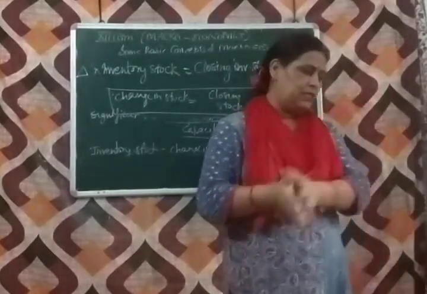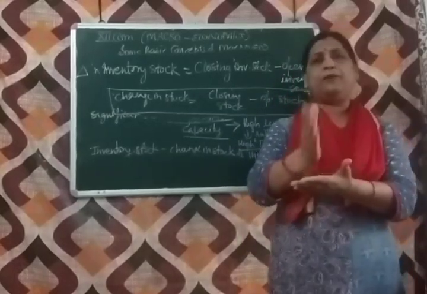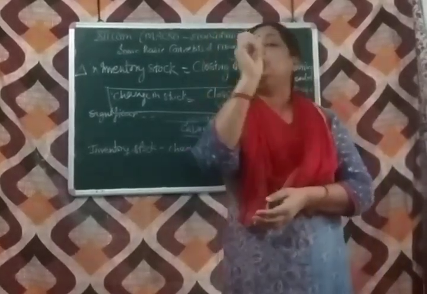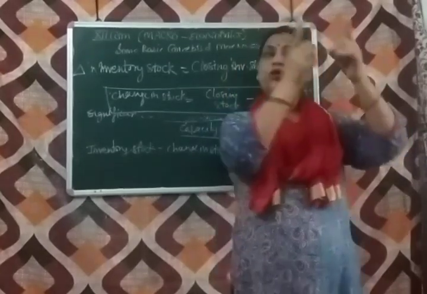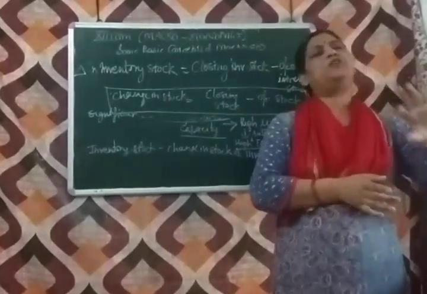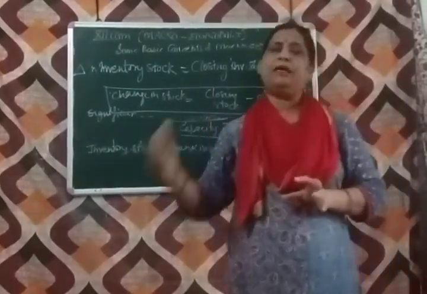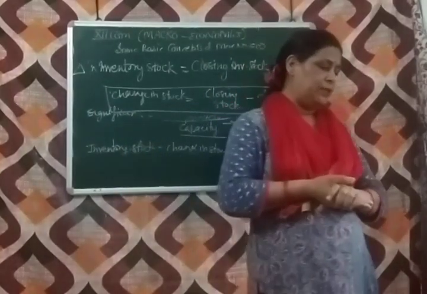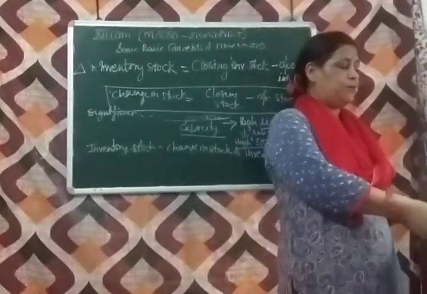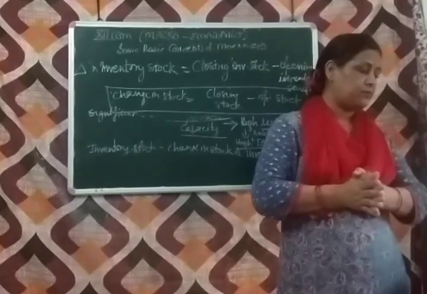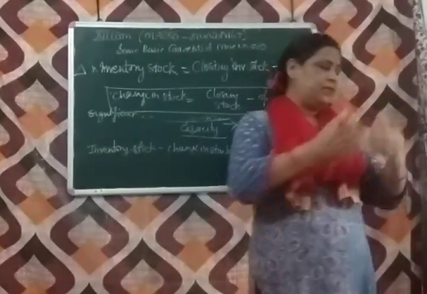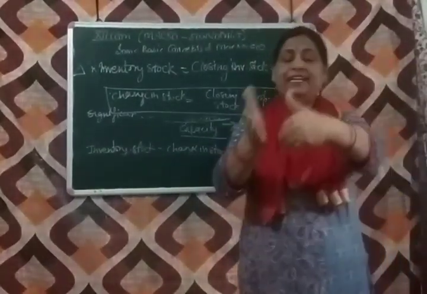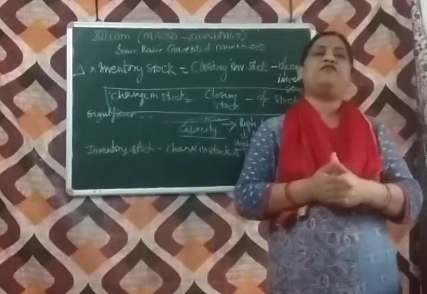Net investment is the expenditure made by the producer only on the purchase of new assets. Means gross investment includes replacement cost or depreciation, but the net investment does not include the concept of depreciation. Gross investment does not show the net addition to the existing stock of fixed assets.